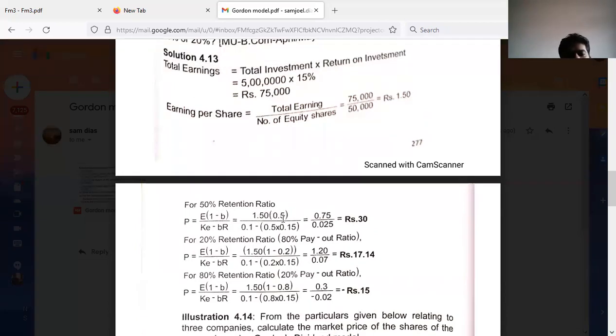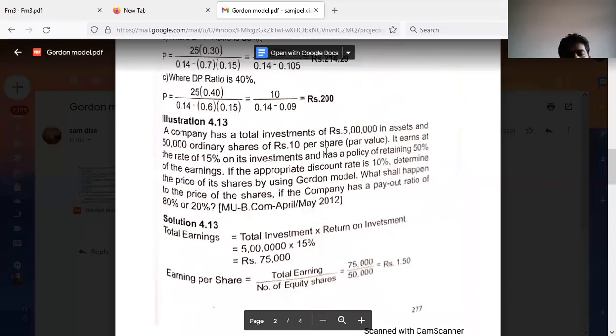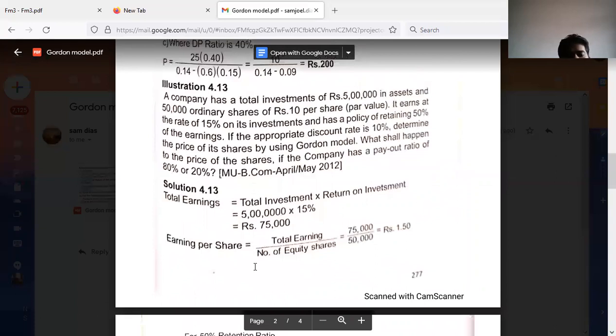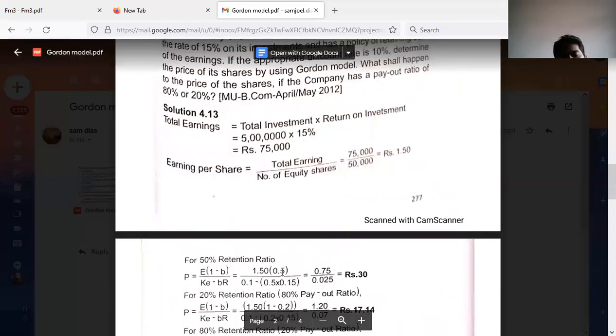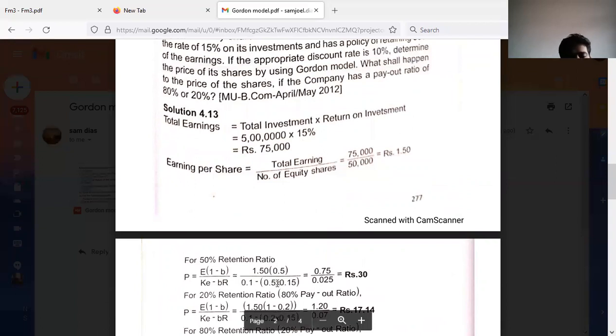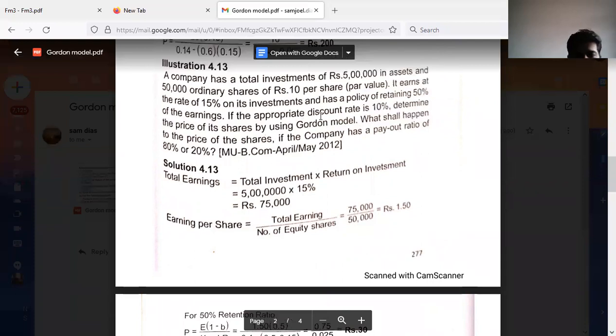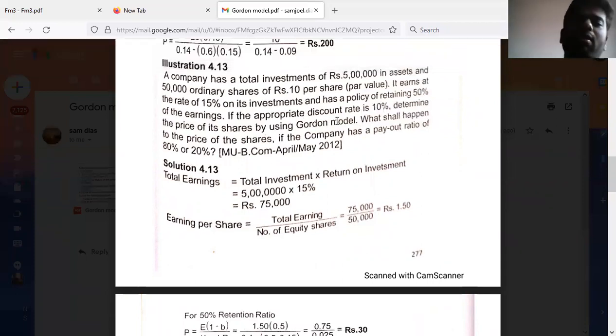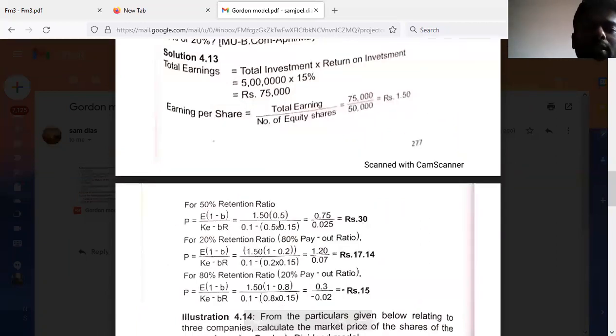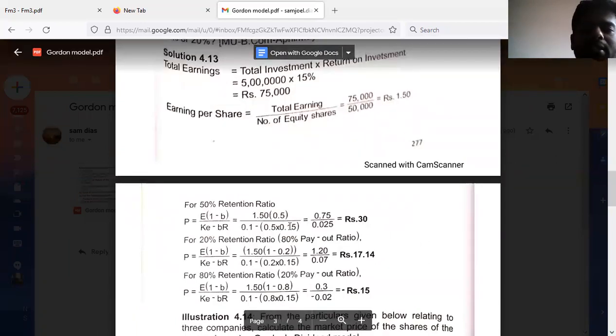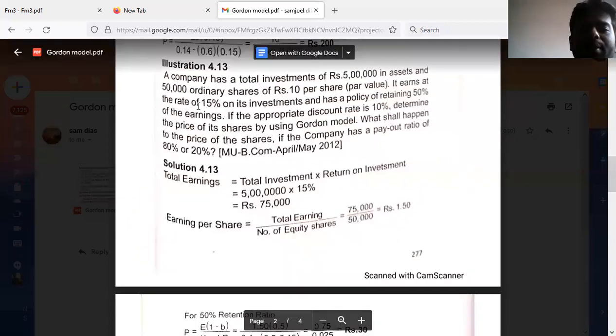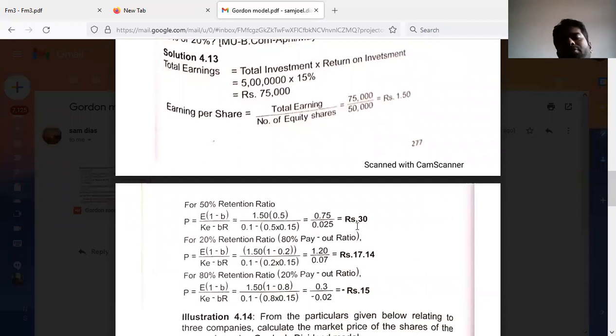So 0.5, this is the payout ratio. Here you can find, it earns a rate of 15% on its investment and has a policy of retaining 50% of the earnings. So when 50% is the retention ratio, 50% would be the payout ratio. Cost of equity, that is given here, appropriate discount rate. If the appropriate discount rate is 10%, it is nothing but the cost of equity. Then 0.15 here is nothing but the return on investment, 15%. If we do the calculation, we'll be getting rupees 30 as market price of share.